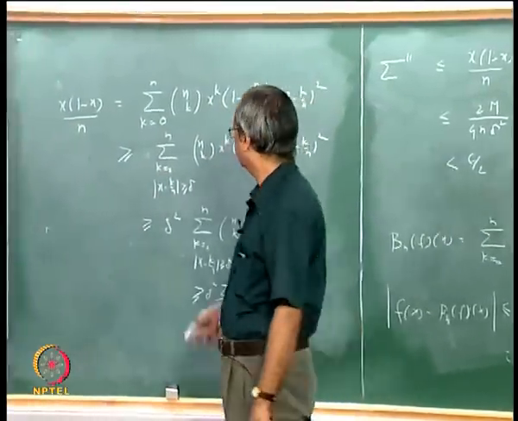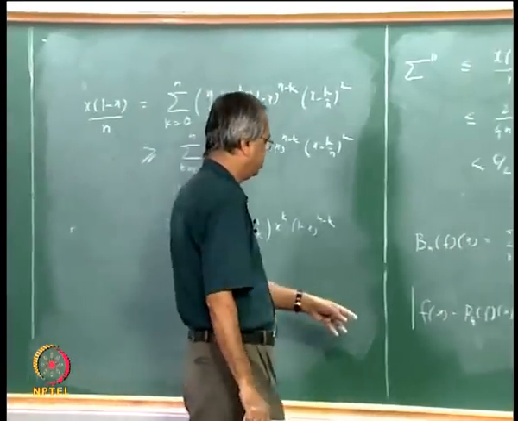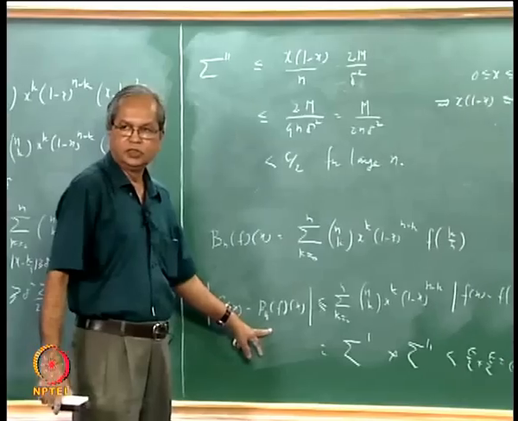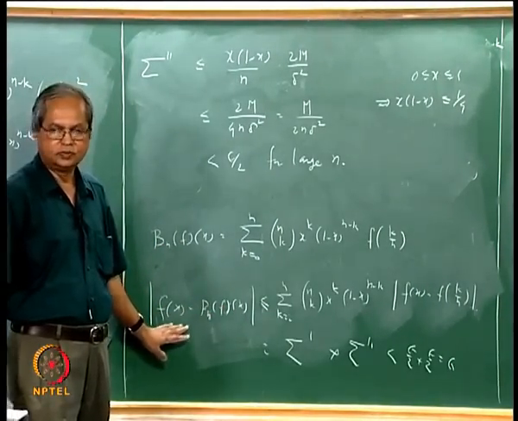In other words, if you take the supremum of this for x in 0 to 1, that supremum is less than epsilon.